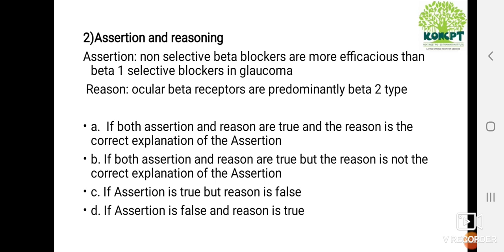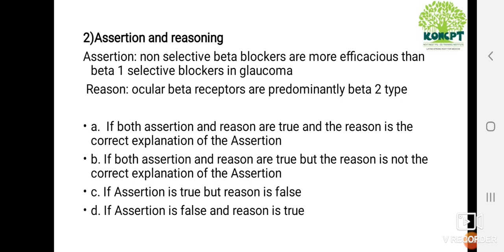Option A is if both assertion and reason are true and the reason is the correct explanation of the assertion. Option B is if both are true but reason is not the correct explanation. Option C is assertion is true but reason is false. Option D is assertion is false and the reason is true.